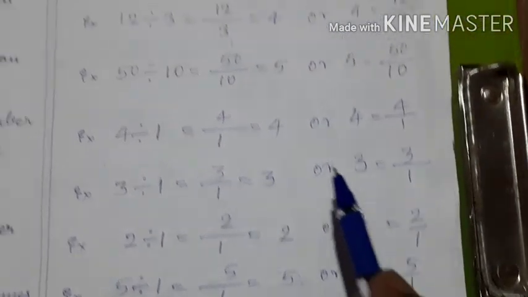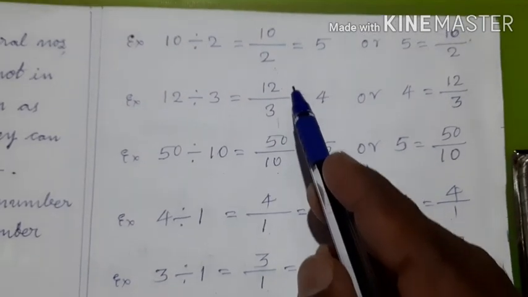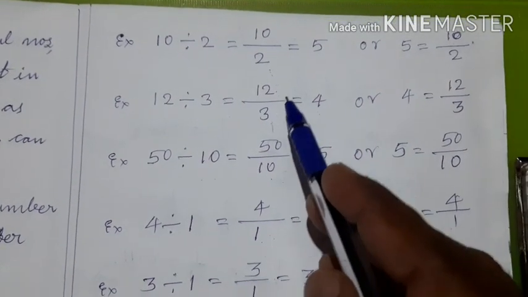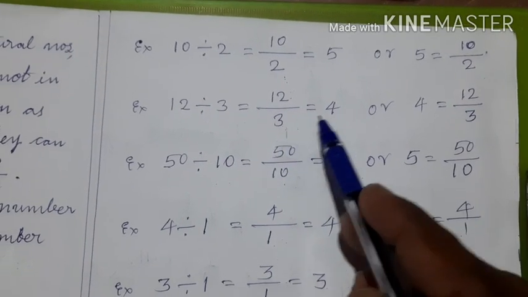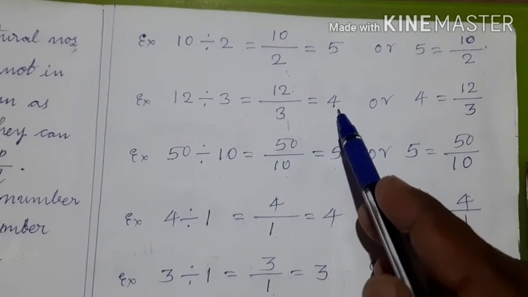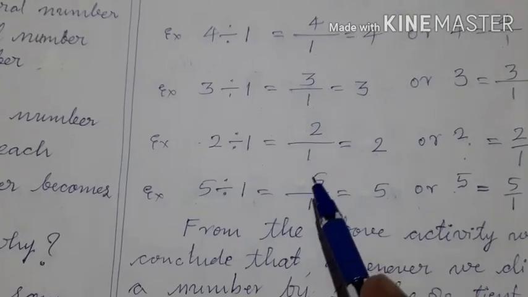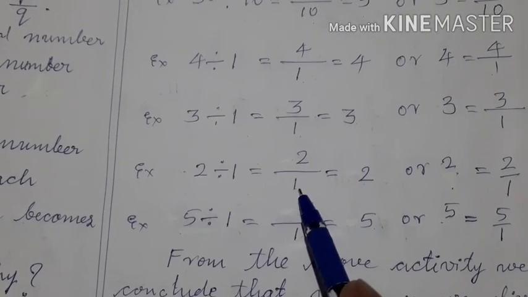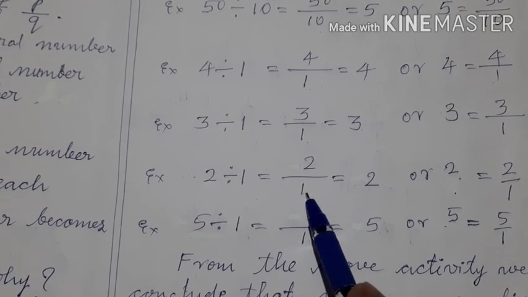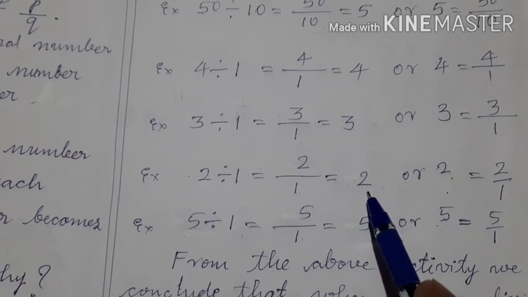Okay? See here, children. The meaning of 12 upon 3 is there are 12 rupees and they should be given to 3 people. That is why each one will get 4. But what is the meaning of 2 upon 1? There are 2 rupees and they should be given to one person. Then how much that one person will get? 2 rupees only. Okay?